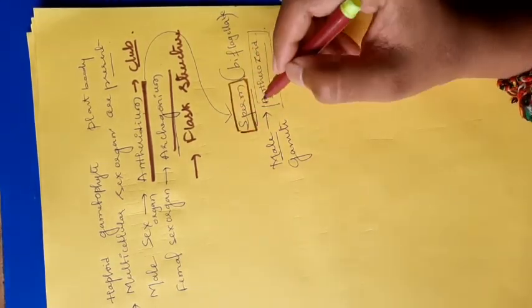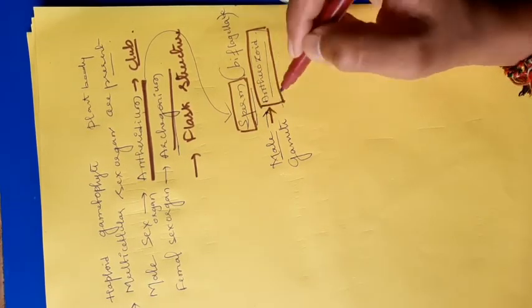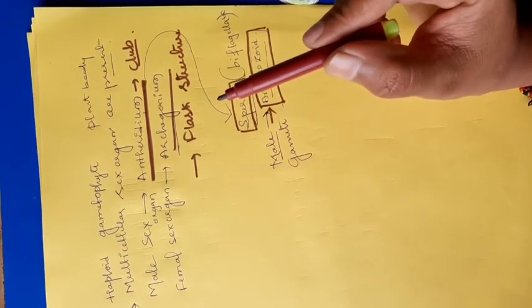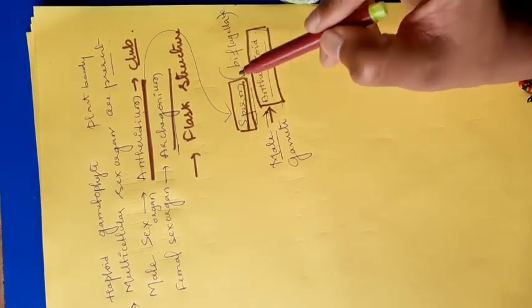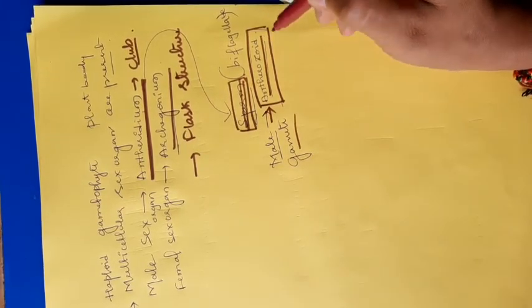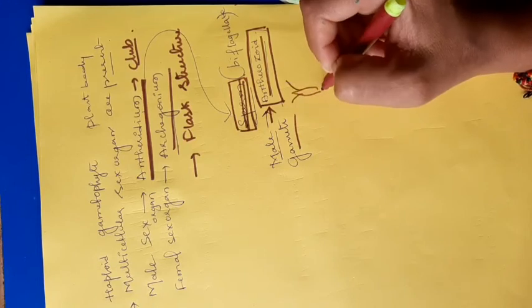In case of higher organisms we say sperm, but here it is a lower organism, so in bryophyte the male gamete is called an antherozoid. The antherozoid is biflagellate.